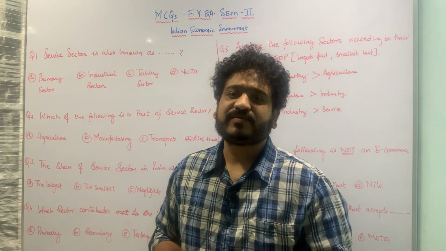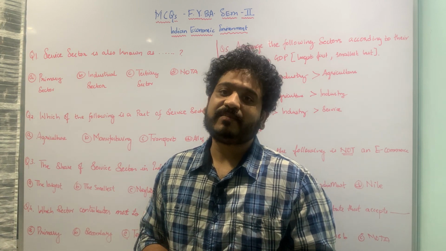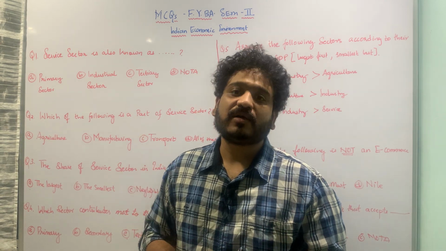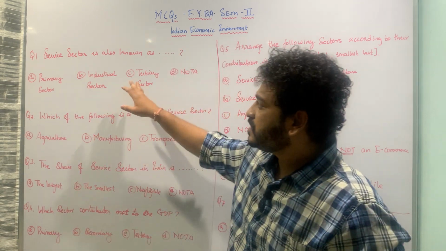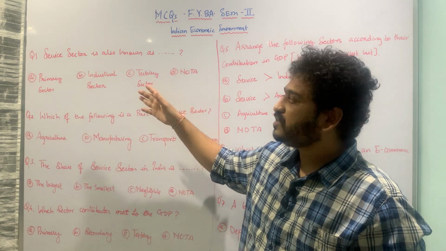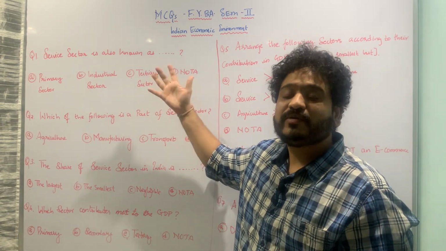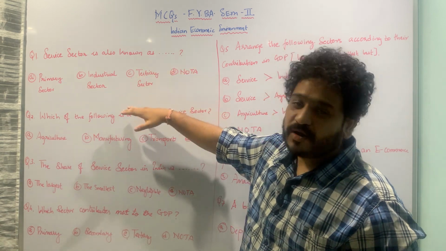In the previous classes, we have seen MCQs for semester 1, which is the FYBA Indian Economic Environment course, and in this class I'll be talking about the semester 2 syllabus for FYBA. So let's get started. The first MCQ asks: the service sector is alternatively known by which name? MCQs can be in this fashion, and let us look at the underlying options available to us.